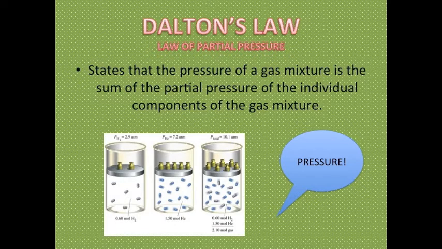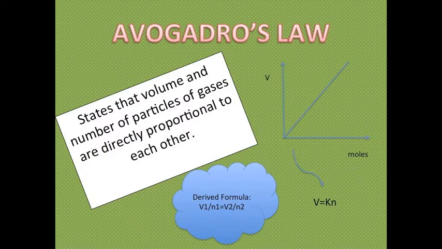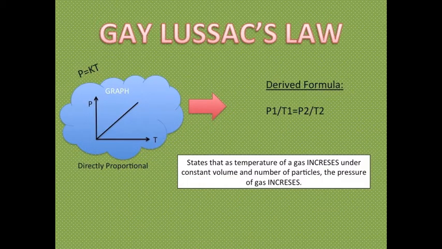Dalton's law of partial pressure states that the pressure of a gas mixture is the sum of the partial pressures of the individual components of the gas mixture. Avogadro's law states that volume and the number of particles of gases are directly proportional to each other. The derived formula is V1 over N1 equals V2 over N2. Gay Lussac's law states that as temperature of a gas increases under constant volume and number of particles, the pressure of gas increases. The derived formula is P1 over T1 equals P2 over T2.